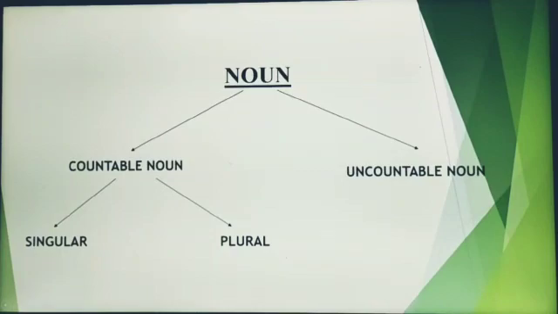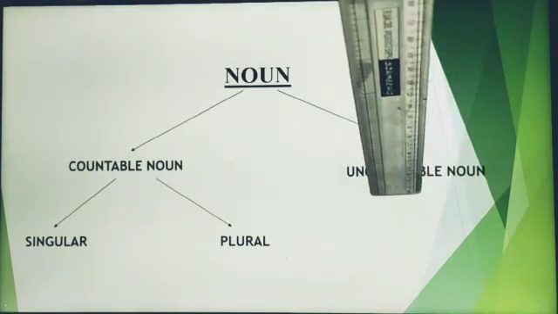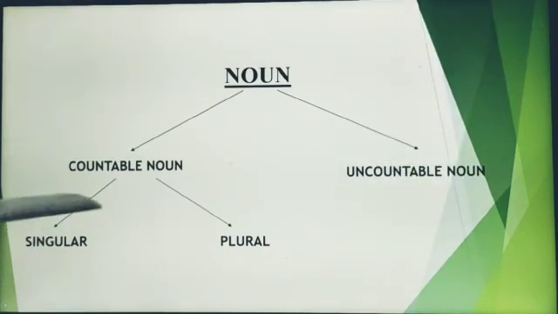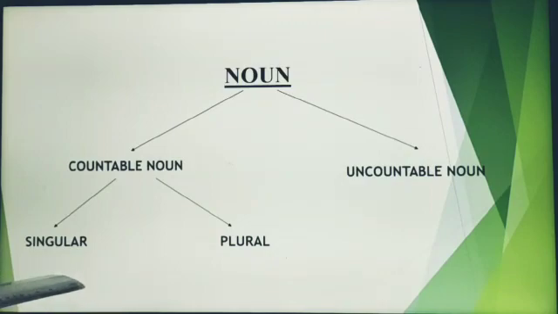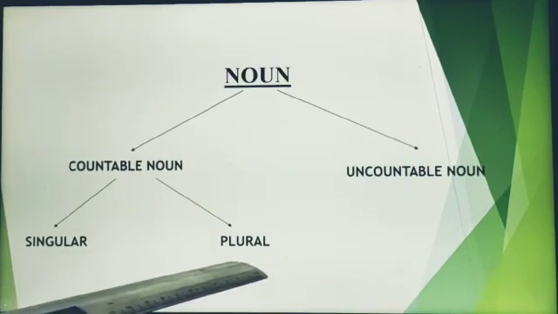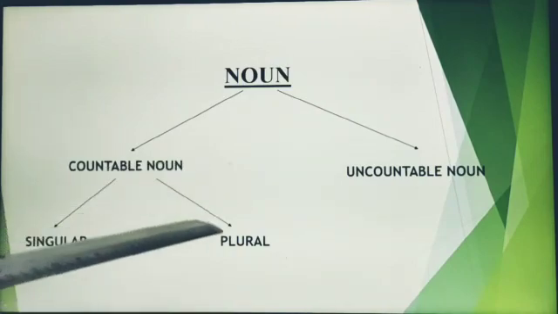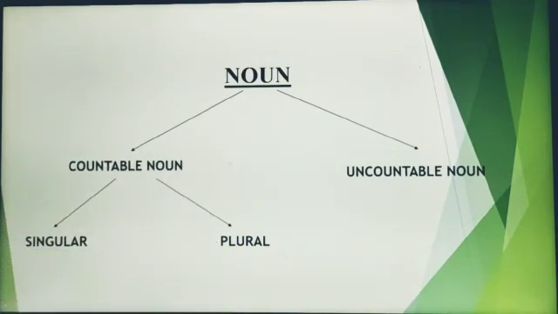So apart from the classifications that we have already learned, the nouns can also be classified into two forms, that is the countable nouns and the uncountable nouns. The countable nouns again have two forms, that is the singular form and the plural form. So now we shall discuss each of these forms in detail.